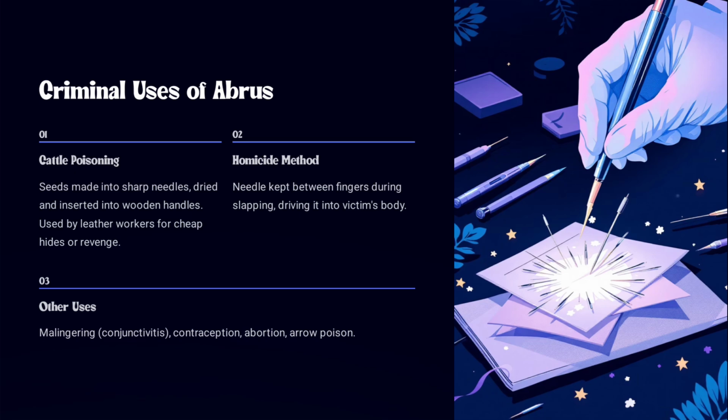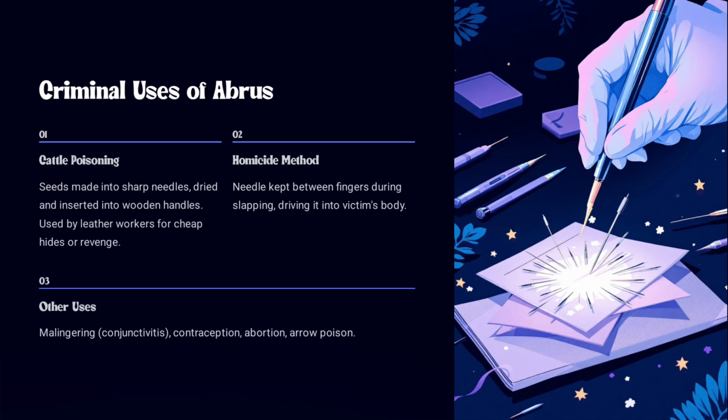When these needle-shaped seeds enter the animal's skin, it causes poisoning in that animal. It is normally used by leather workers for revenge or to achieve the heights of the cattle, and may be used as a homicide method, like they used to keep needles between their fingers during slapping, so that after slapping these seeds will enter the victim's body.